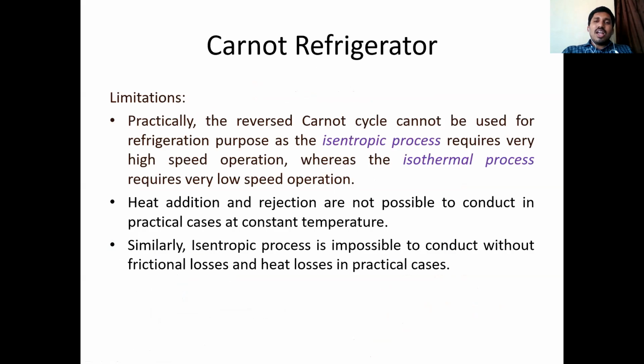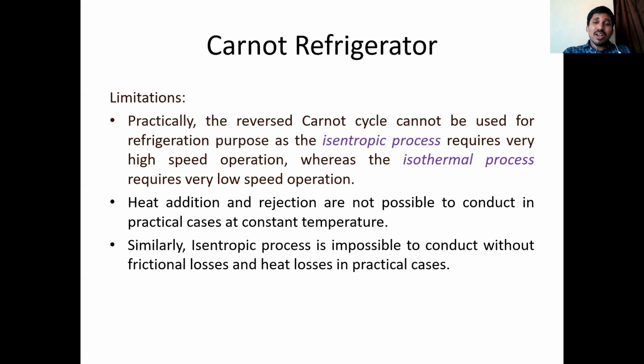Next, I already told you in the beginning of the Carnot refrigerator what are the possibilities or difficulties to practically implement this cycle. Mainly the isothermal process and isentropic process. These two selections of processes are the main problem in Carnot. Isothermal means it is a very slow process. It has to be conducted at quasi-static state, then only the isothermal process will be possible. Isentropic is a fast process, high speed process.